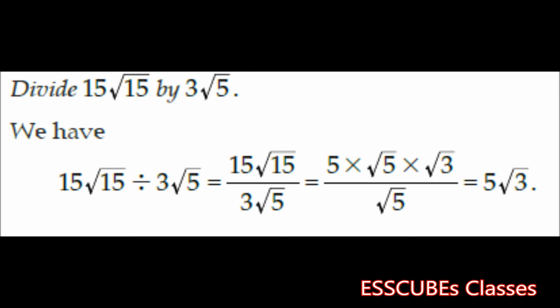Let's take another example. If I'm asked to divide 15 root 15 by 3 root 5, what do I find? 3 and 15 may be cancelled out, so we'll be left with 5. But as one of the properties we have discussed, root 15 can be written as root 5 into root 3, and we have root 5 in the denominator. So they will be cancelling each other, and the result that we'll be getting is 5 root 3.